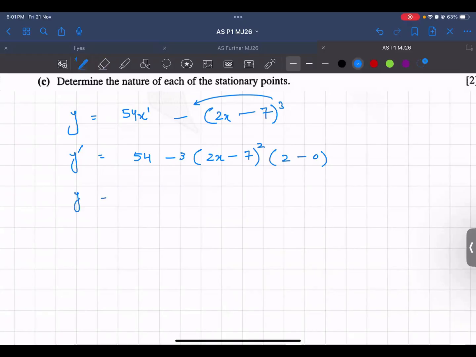Let me simplify, rewrite it. 54 minus, this 2 and 3 would multiply, so minus 6 into (2x minus 7) whole squared. This is your first derivative.